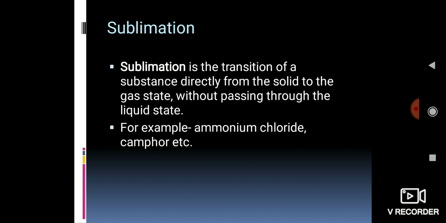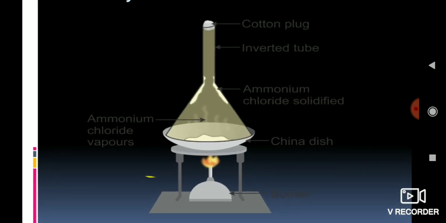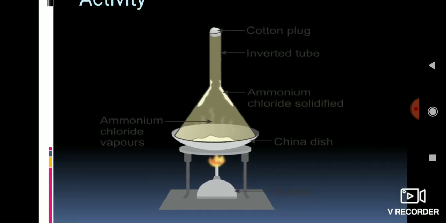Let us understand the sublimation process with the help of an activity. Here, in this activity, you can see the apparatus that has been used. At the bottom there is a burner and a tripod stand. A china dish has been kept on the tripod stand, and ammonium chloride has been taken on the china dish. Just now you have seen that ammonium chloride is an example of sublimation.